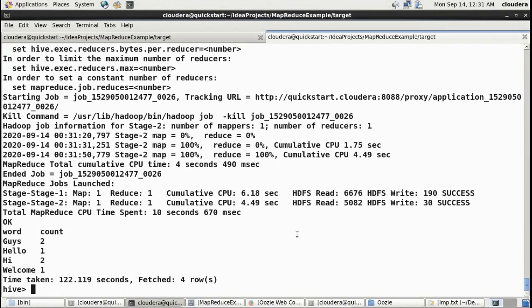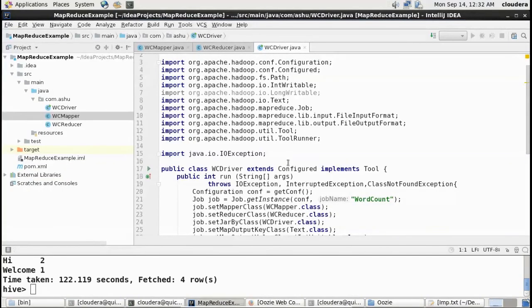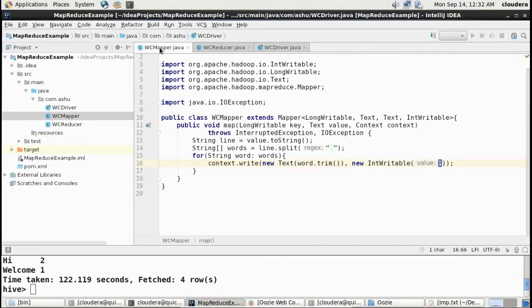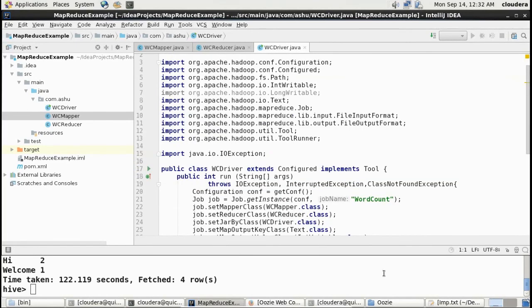And if you remember, the same thing we got there: hello one, hi one, welcome one. Now you can imagine how easy it is to write the query rather than to write the MapReduce program, with the mapper, then reducer, and the driver, right?